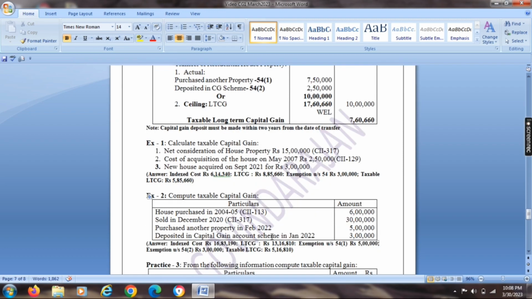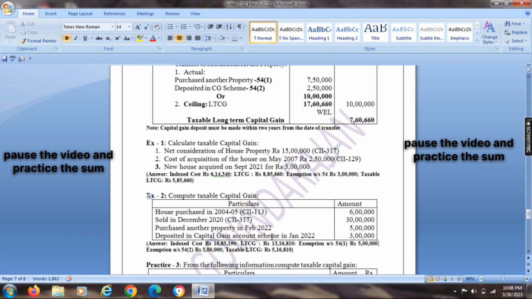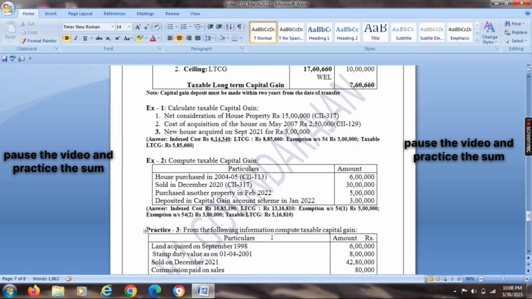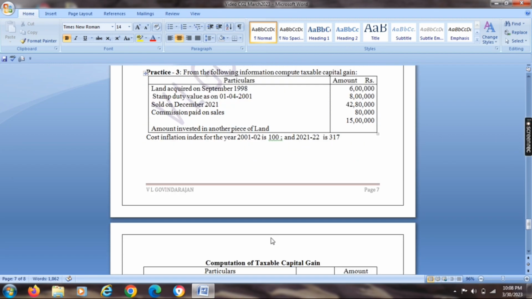Now let me go for practice 3. From the following information, compute taxable capital gain. Land acquired in September 98, before 1/4/2001. So for such a property, there will definitely be a fair market value as on 1/4/2001. So we have to check it. Actual cost before 1/4/2001 or fair market value as on 1/4/2001, whichever is higher, will be treated as the cost. While computing indexed cost, only such a cost will be considered.